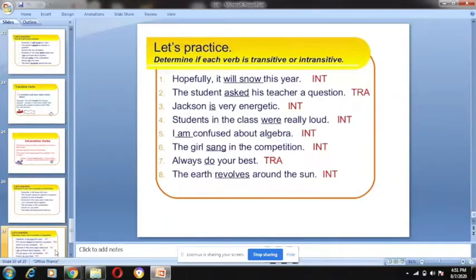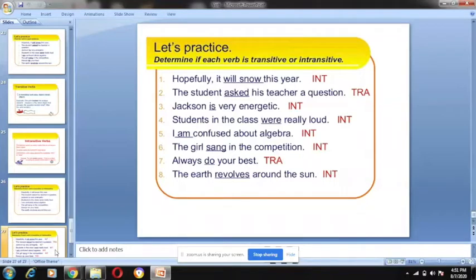Okay, here is the answer. Hopefully it will snow this year: intransitive. The student asked his teacher a question: transitive. Jackson is very energetic: intransitive. Students in the class were very loud: intransitive. I am confused about algebra: intransitive.